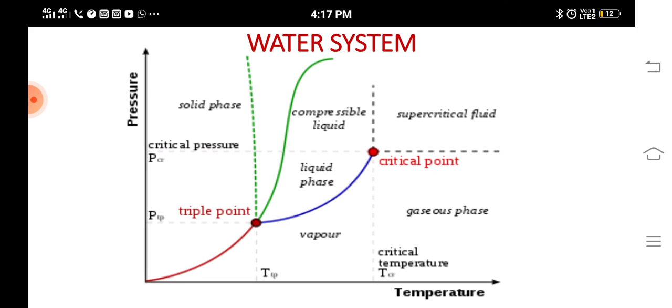In this case, we can see a triple point, where the material has three phases in equilibrium condition. That is, it can have a solid phase, liquid phase and a vapor phase. Water has liquid phase, solid phase and vapor phase. That point is called the triple point, and that temperature is called the triple temperature. Then we have the critical point, which is the boundary between vapor and a compressible liquid. So we have the supercritical fluid and the compressible fluid.